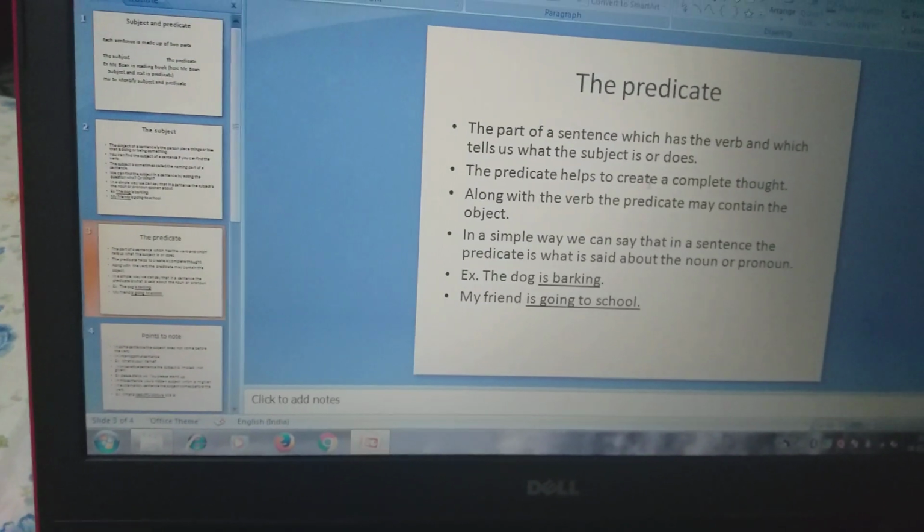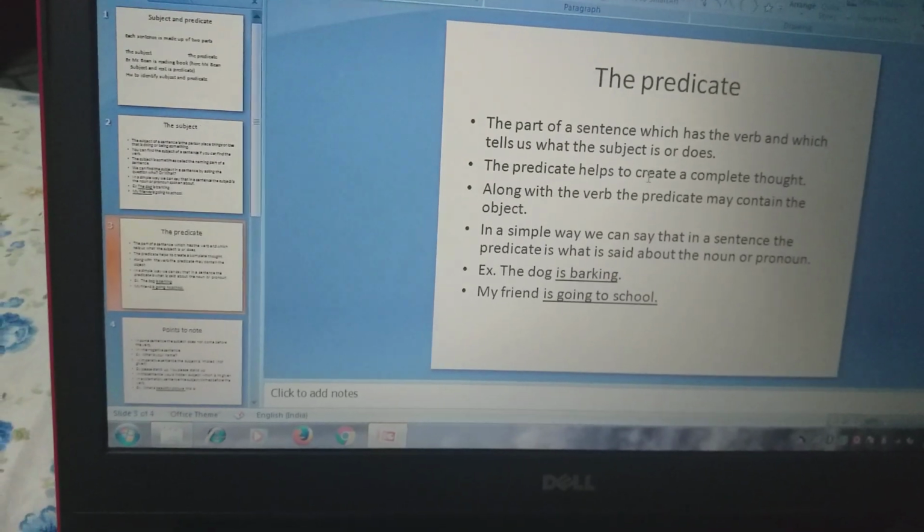The predicate helps to create a complete thought.